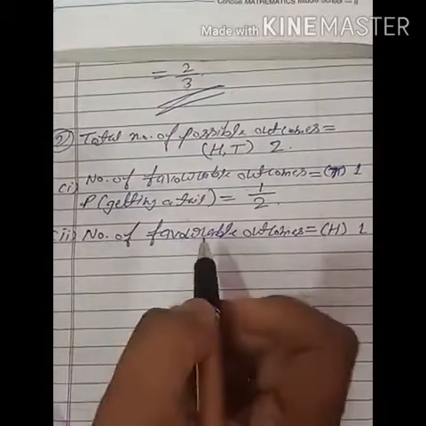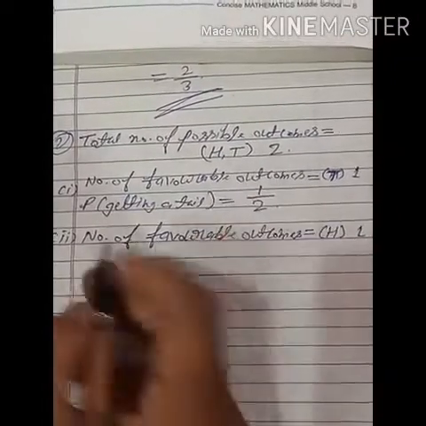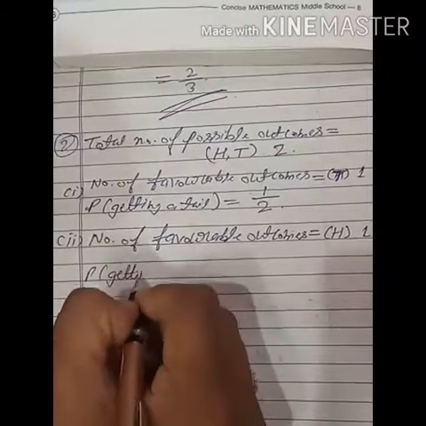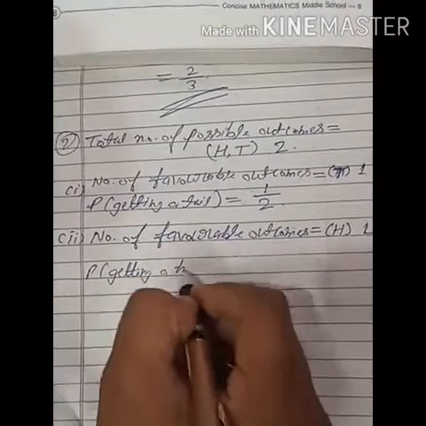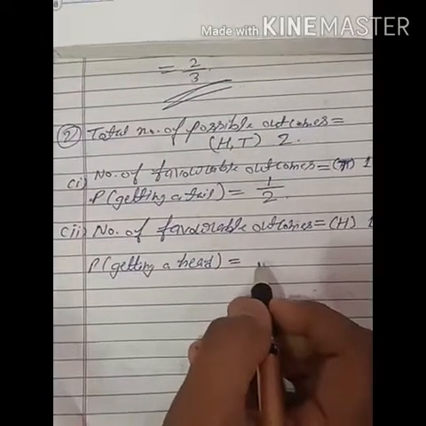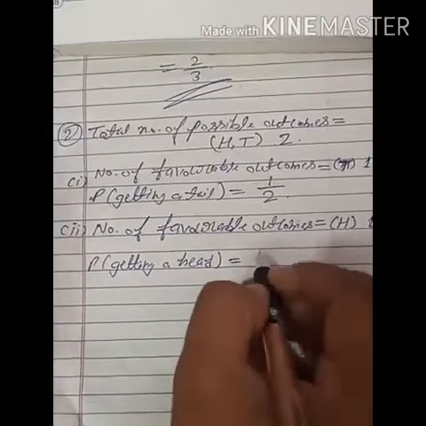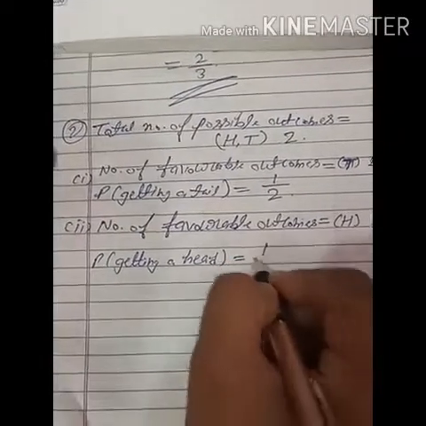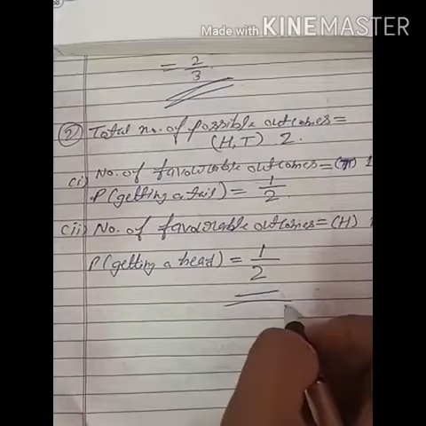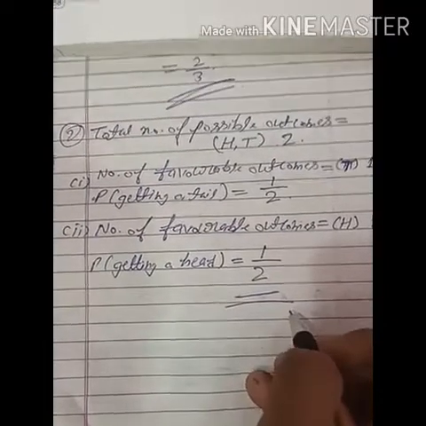We have the total number of possible outcomes already, 2. So P of getting a head. The formula is number of favorable outcomes upon total number of possible outcomes. The number of favorable outcomes is only 1, then total number of possible outcomes is 2. So 1 upon 2 is the probability of getting a head.